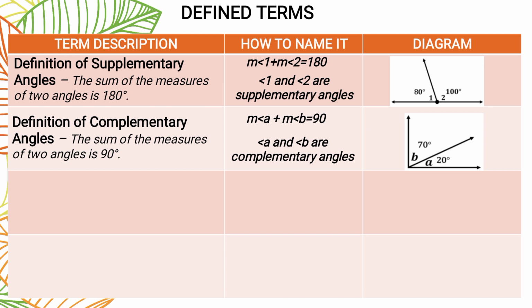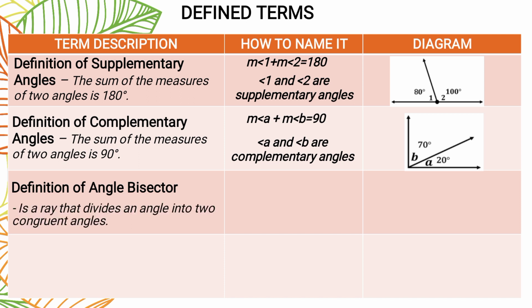Okay po. So, next, how about the definition of angle bisector? It is a ray that divides an angle into two congruent angles. When we say bisector, it divides it into two equal parts. Angle bisector, hinati daw po niya yung angle sa two equal parts. For our diagram, we have angle AOC.